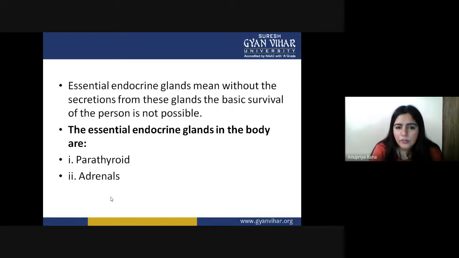So any gland, any organ, any vein, anything at all inside our body, just keep in mind that it plays an important role. So this was the overview of the endocrine system.